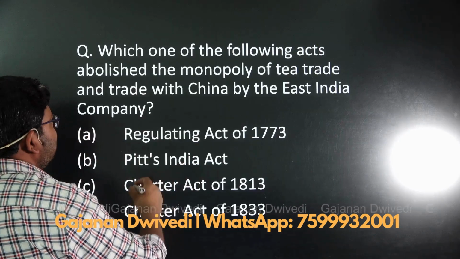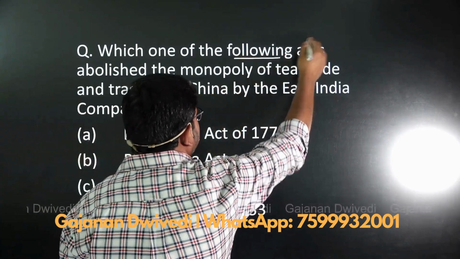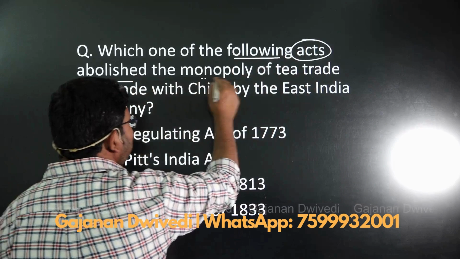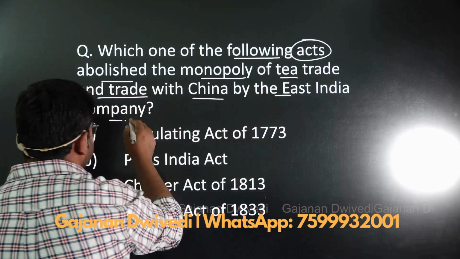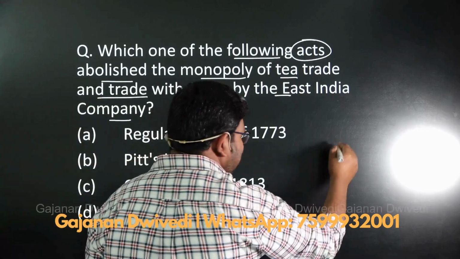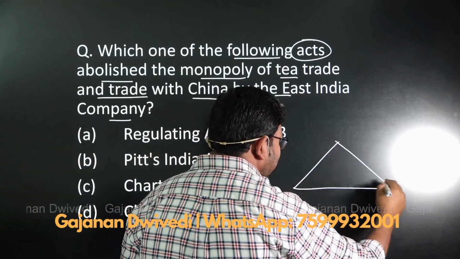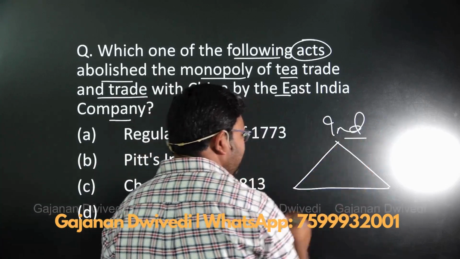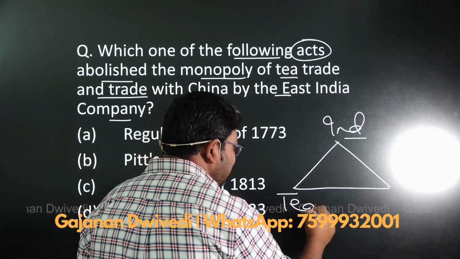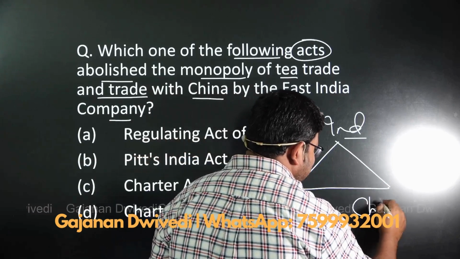The next question says, which one of the following acts abolished the monopoly of the tea trade and trade with China by the East India Company? अब एक सिंपल सी बात याद रखिए, that the company got three main monopolies: the trade in India, the tea trade, and the China trade.